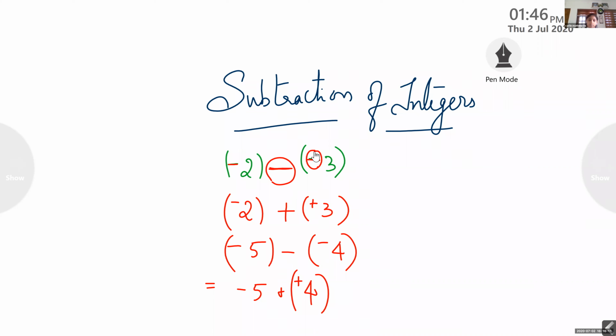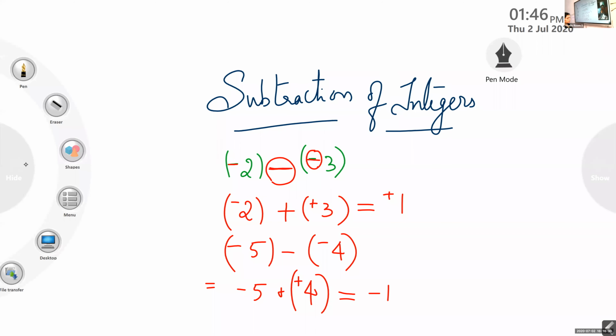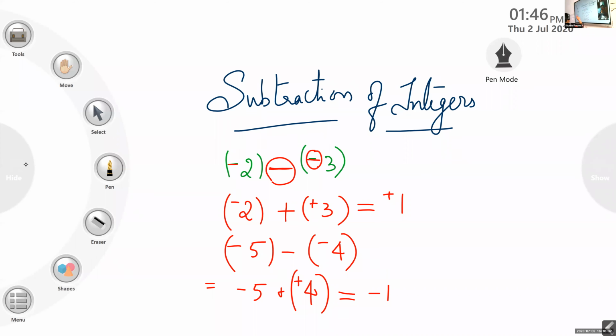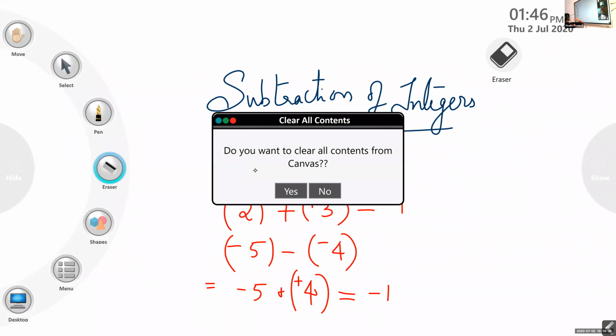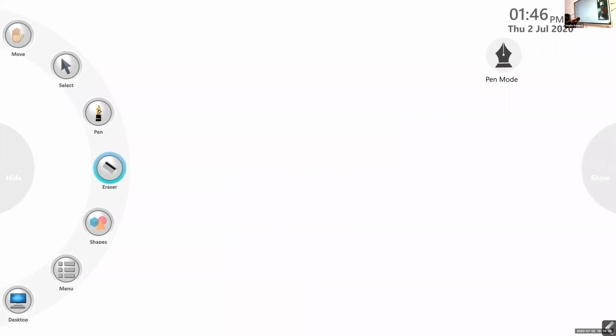Now, what is the answer of this here? This one, first one, what is the answer? Positive one. Put the positive one. Next one, negative one. Clear, children? Yes, ma'am. Now, again, one more thing is there. I'll tell you.